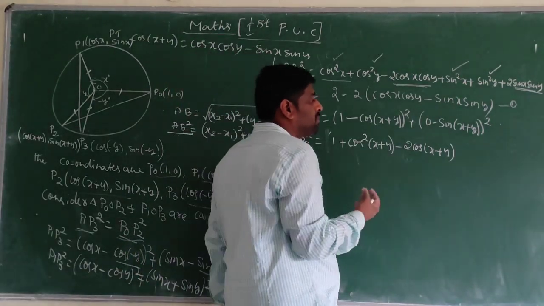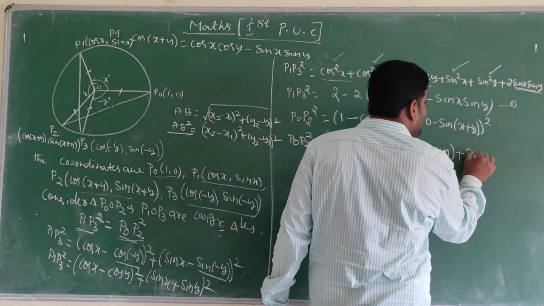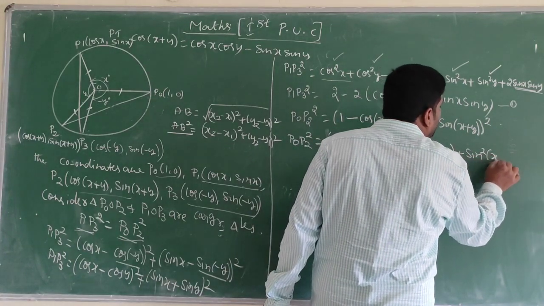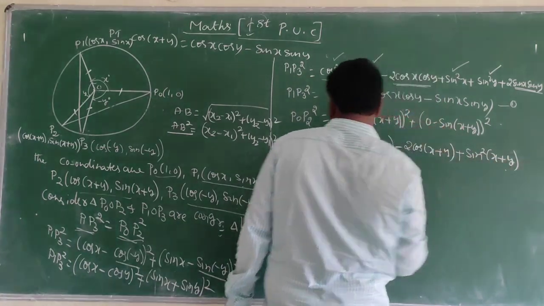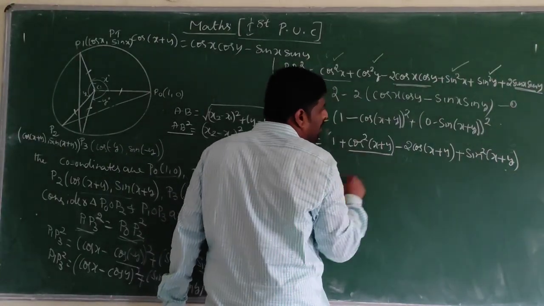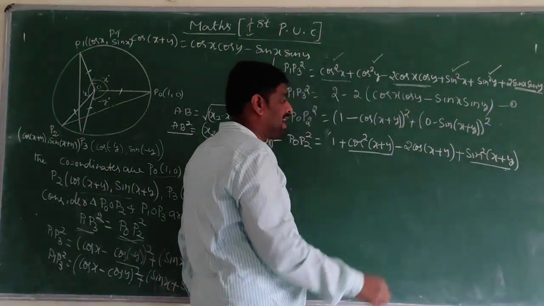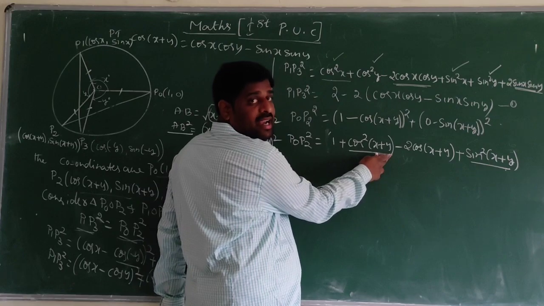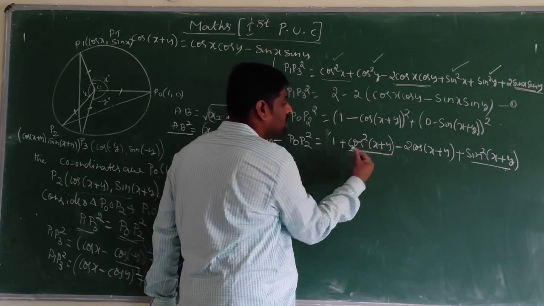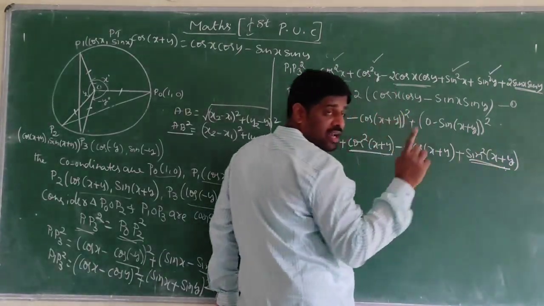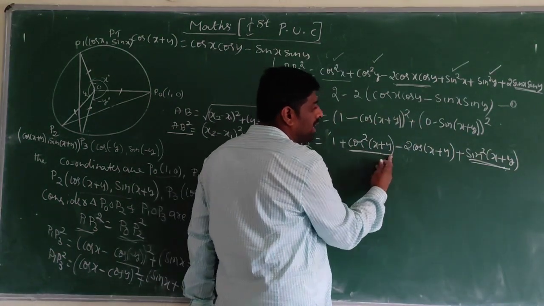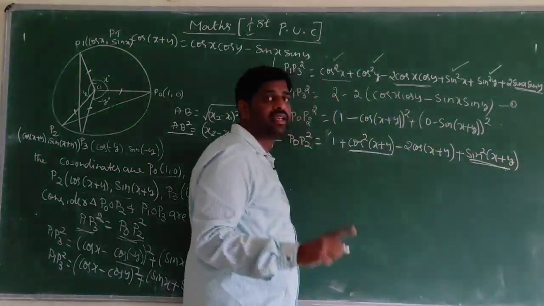Minus sin of x plus y whole square is plus sin square of x plus y. It is in the form of cos square plus sin square. So here the handle is different, but the identity is the same. Cos square plus sin square is 1: cos square of x plus y plus sin square of x plus y is 1.